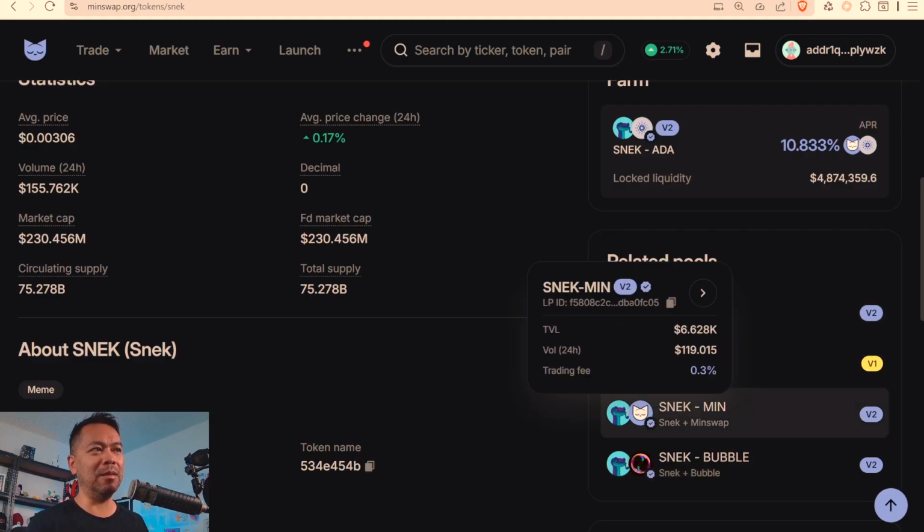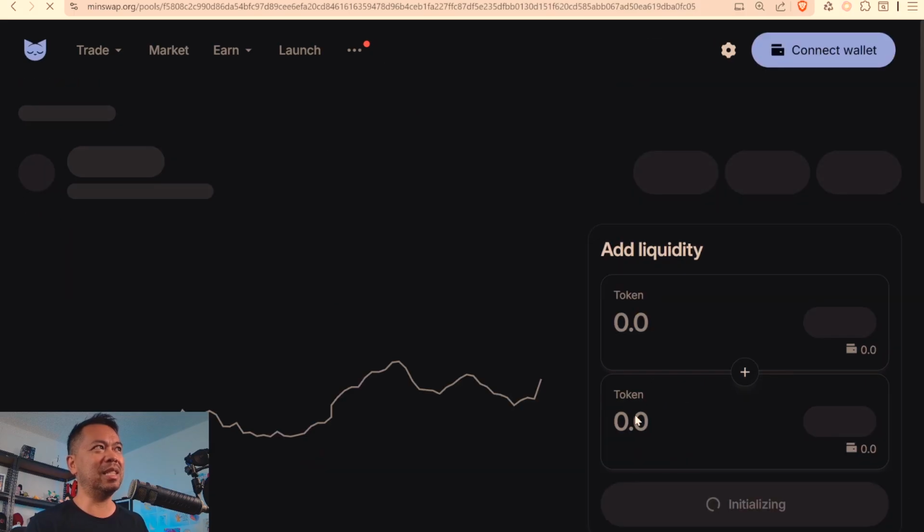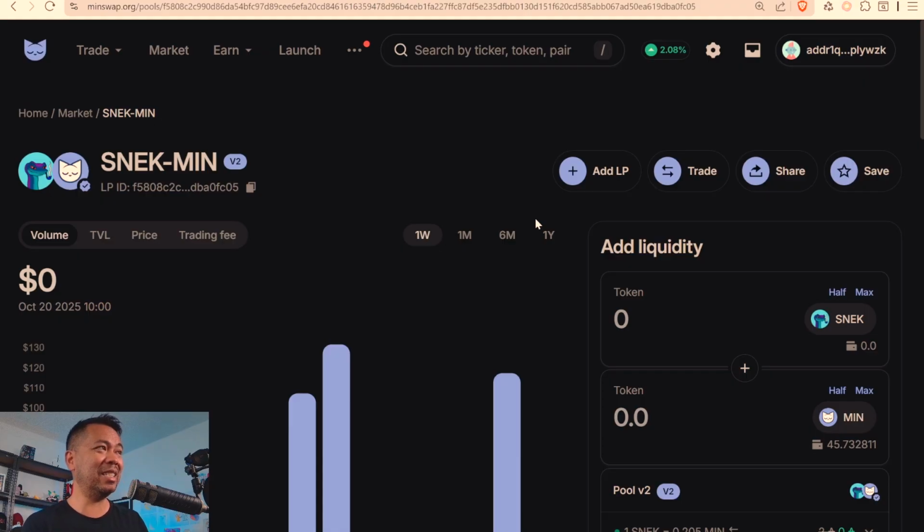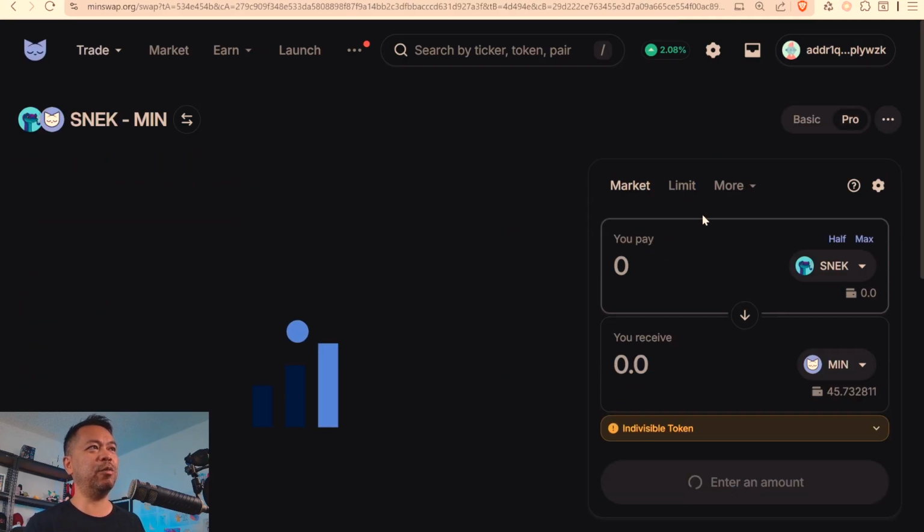But let's have a look at one of these smaller pools here. Let's say maybe Min SNEC. There we go. TVL here is only 6.6 thousand ADA or 6.6 thousand USD worth of assets. So let me do a trade here. So I'm going to this particular pool. There we go, SNEC and Min. So these are two Cardano native assets, not ADA itself. So I'll do a trade with that.